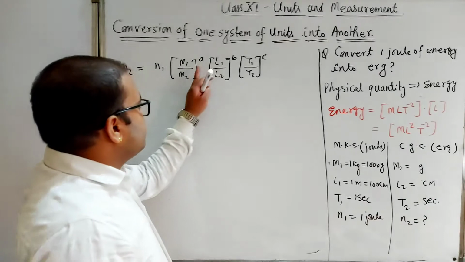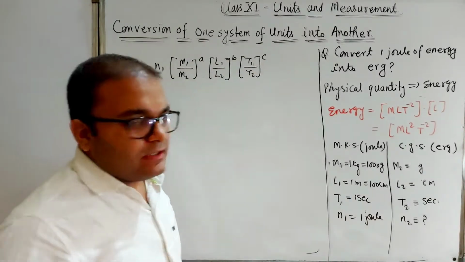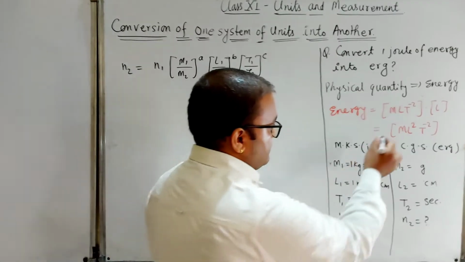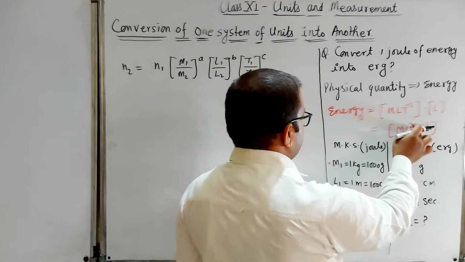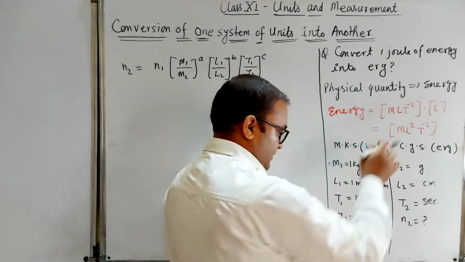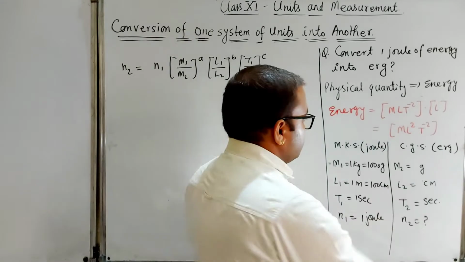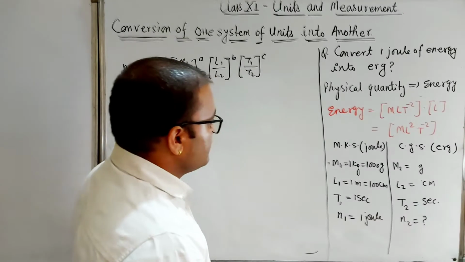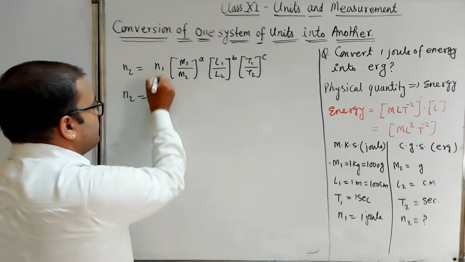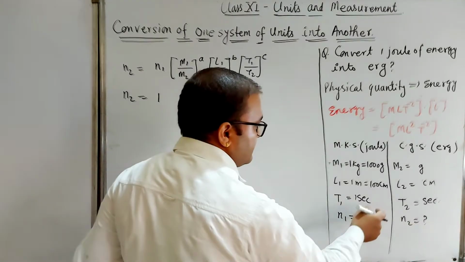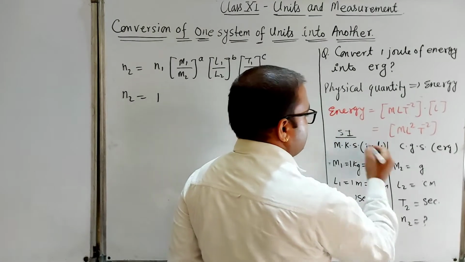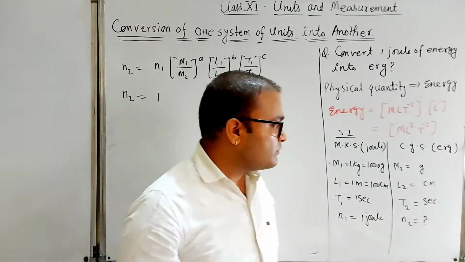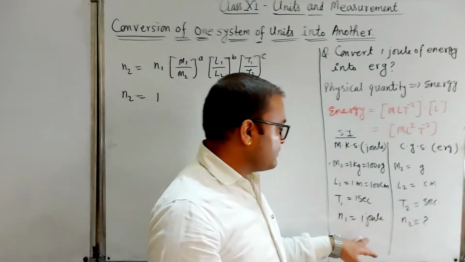Okay, and how can we find the powers A, B, C? We can find the powers A, B, C from the dimensional formula of energy. If we compare with M to the power A, L to the power B, and T to the power C, then A equal to 1, B equal to 2, and C equal to minus 2. Okay, so now we will put the value N1 equal to 1, that is joule. We are converting from the SI system to the CGS system, from joule to erg. Okay, so we have to write these values.